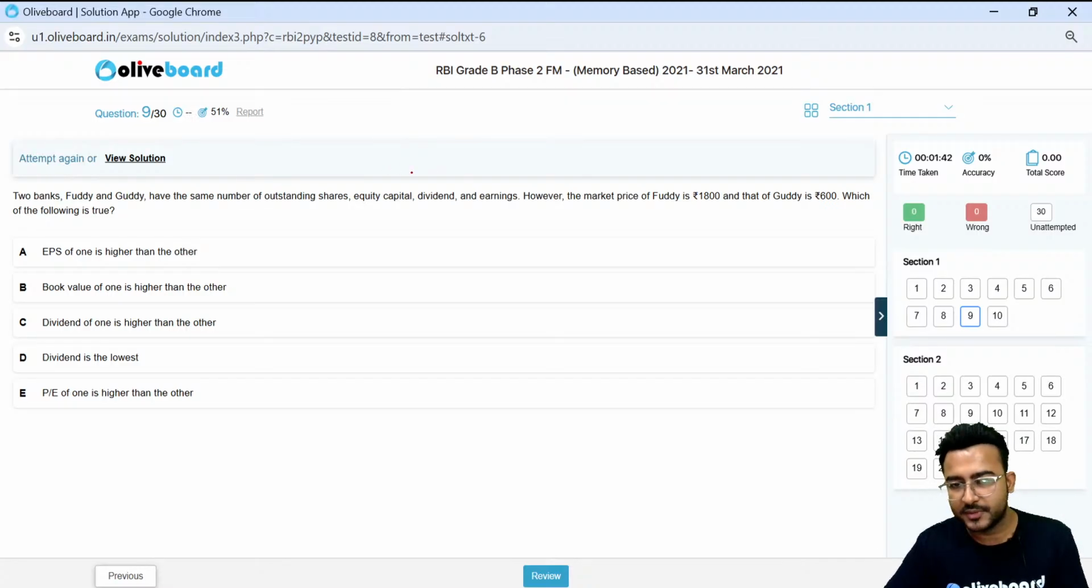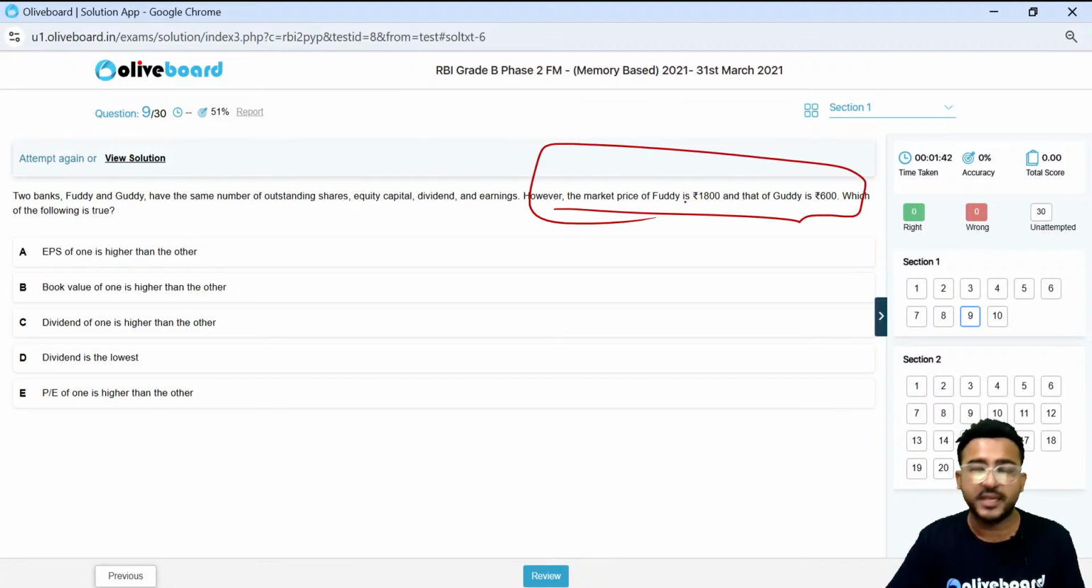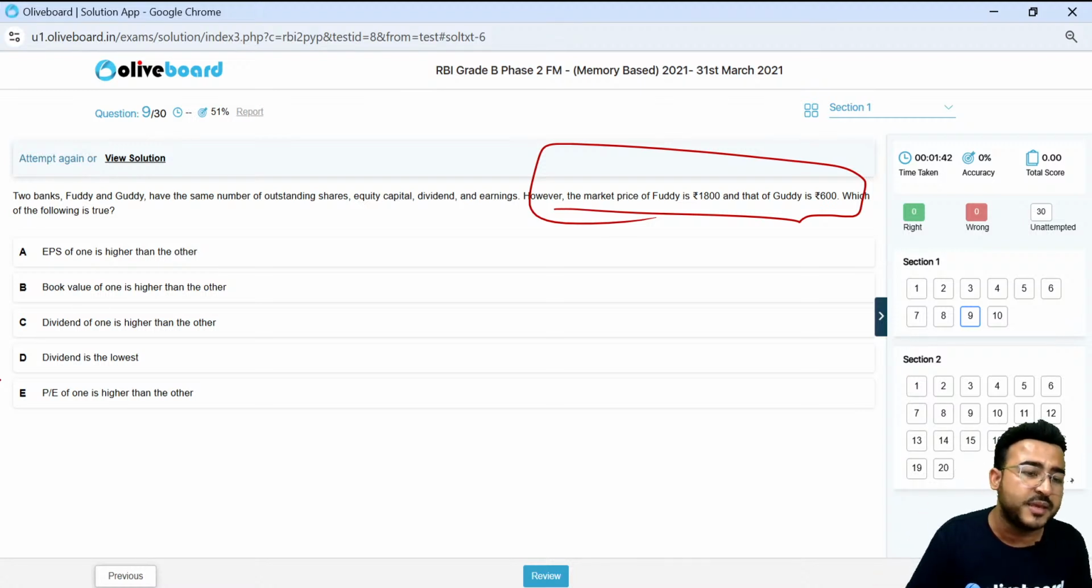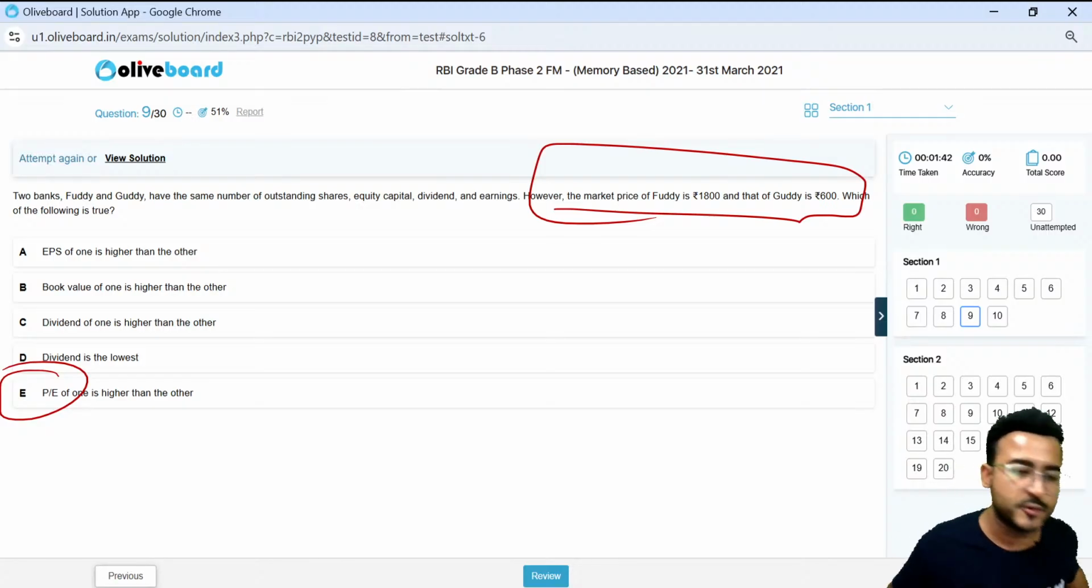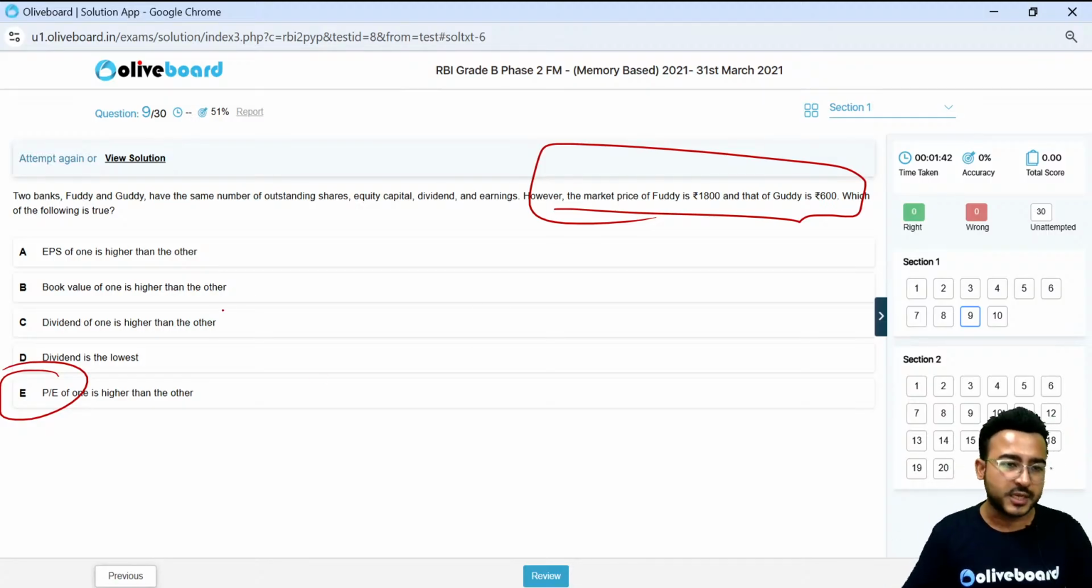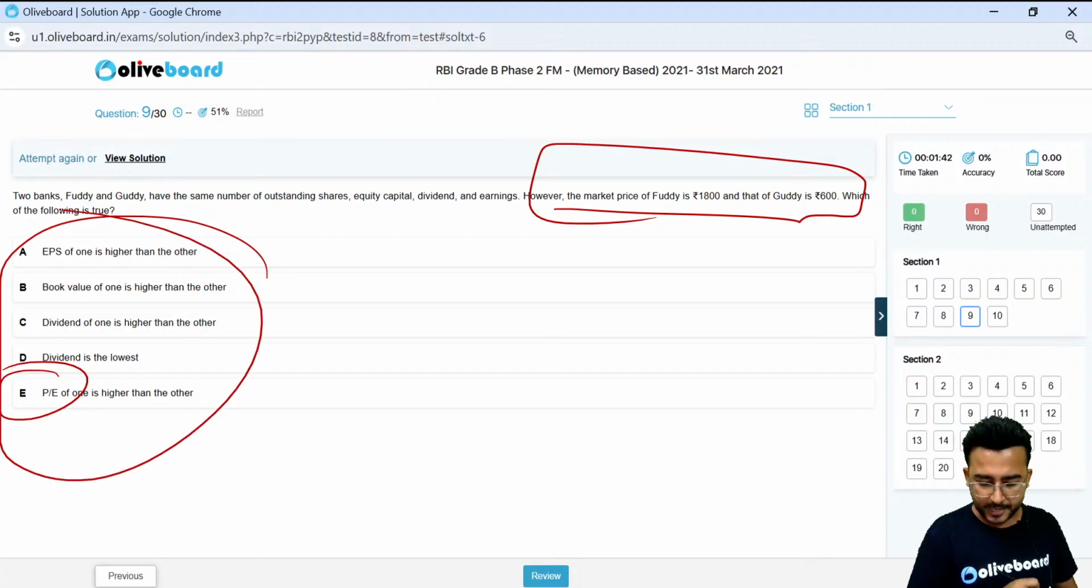Let me tell you. They have directly given you market price per share. Whenever they give you market price per share, directly your mind should go to the P/E ratio. Why? Because I don't think there is any other formula in ratio analysis, which is there in the option as well, which is directly using the market price per share. Whenever someone talks about the market price per share, directly a hint goes to the P/E ratio. So सबसे पहला ऑप्शन ही मैं इसमें P/E ratio का ढूंढ रहा होता, right?